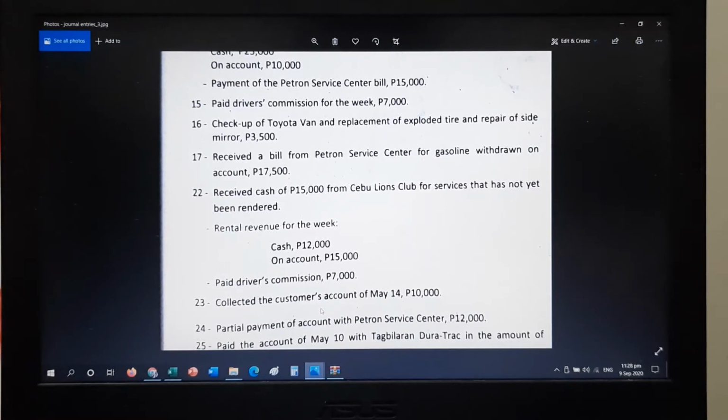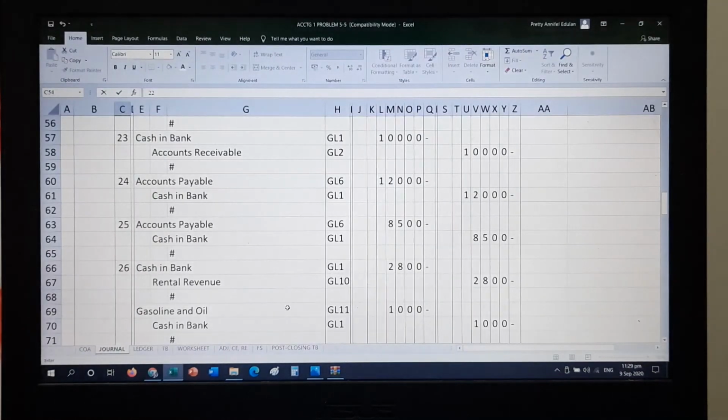Since that is partial payment, we have to lessen our accounts payable. Normal balance of accounts payable is credit. To lessen it, we have to debit accounts payable. Credit, since that is partial payment, we forgo cash worth 12,000 in the account title of cash in bank. So this is your journal entry.